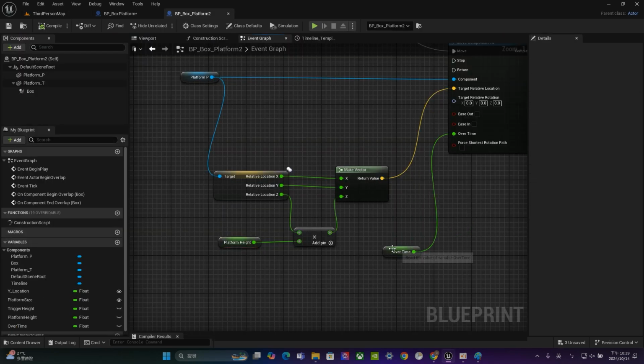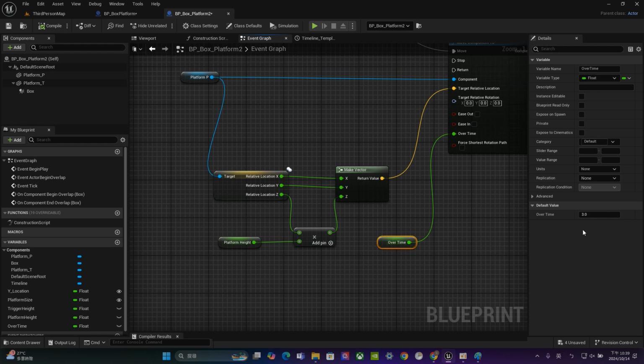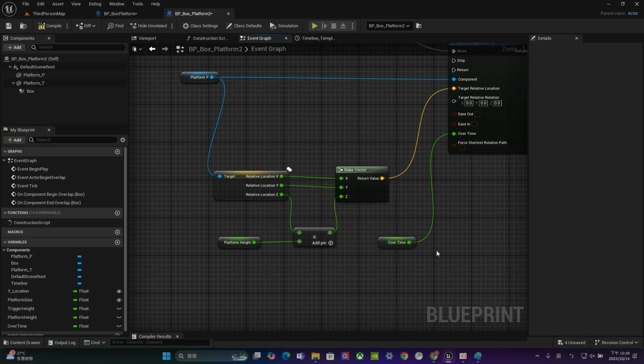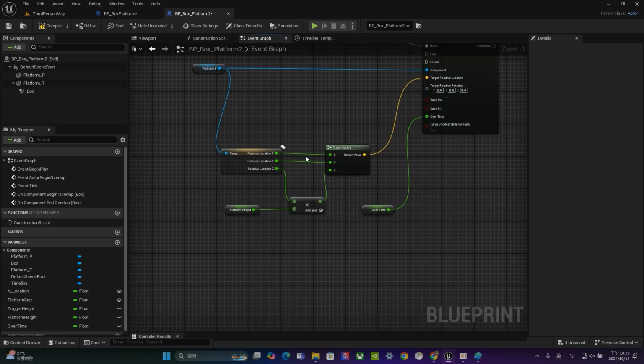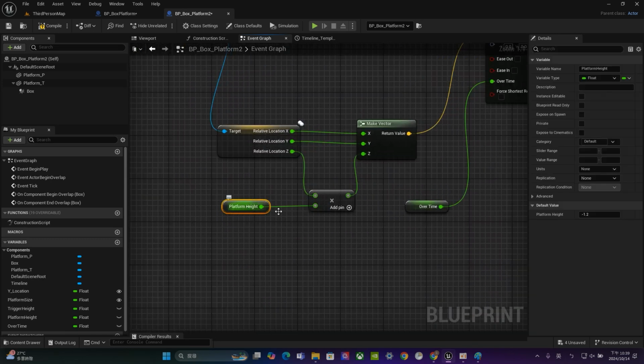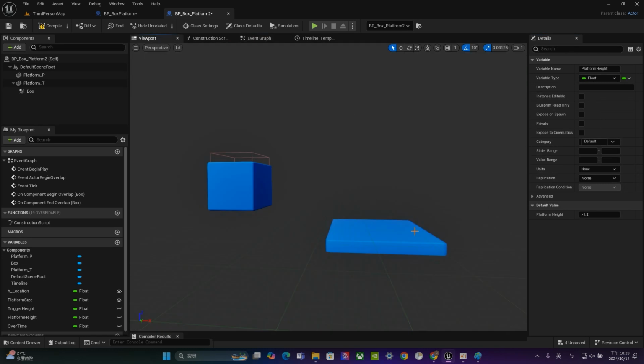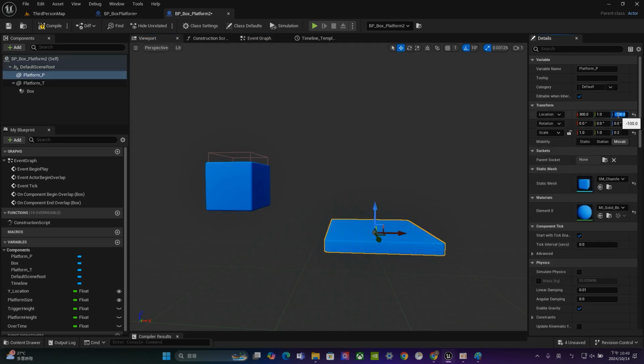So basically, the thing you have to adjust is overtime. Probably it's too much. And also for the delay timing, you can make this one faster. And the final thing about the platform height, probably adjust a little bit or change the default value of this one. -100 is too much, then change this one to -50 or something. Alright? Okay, so that's the whole thing for today.